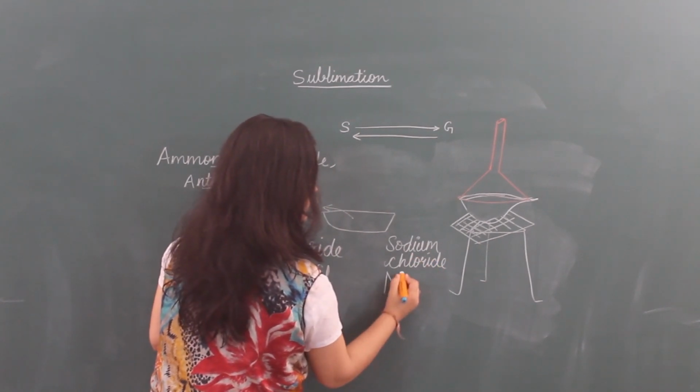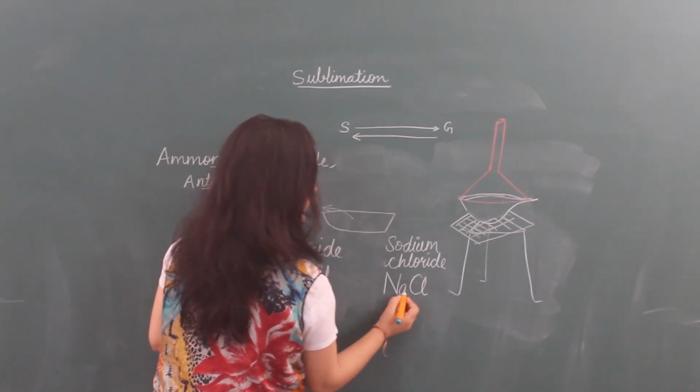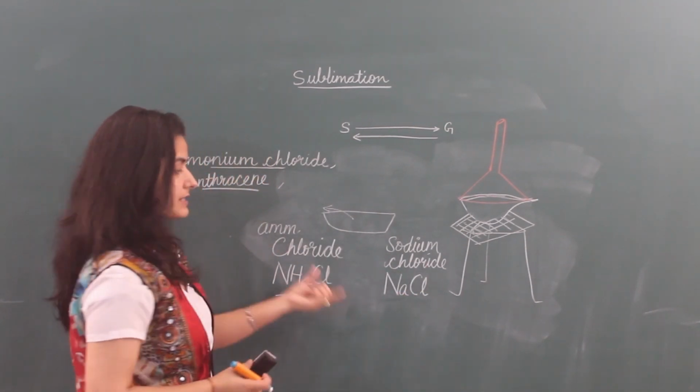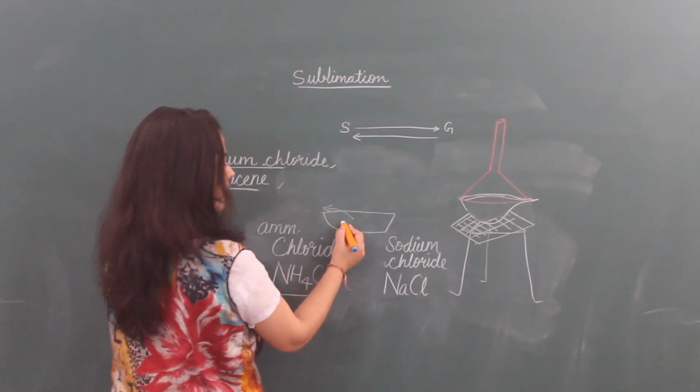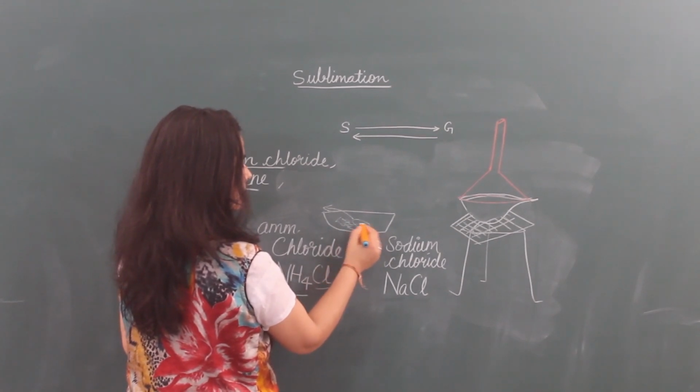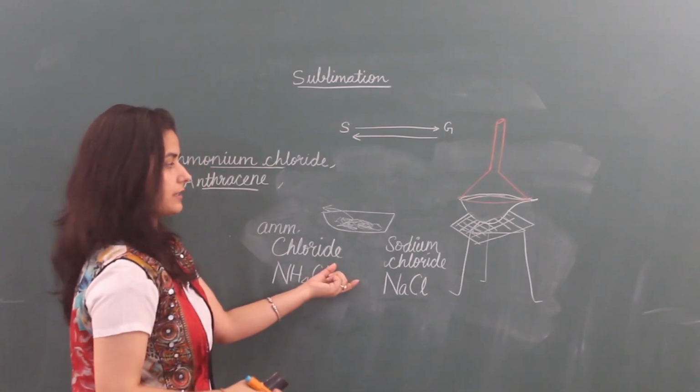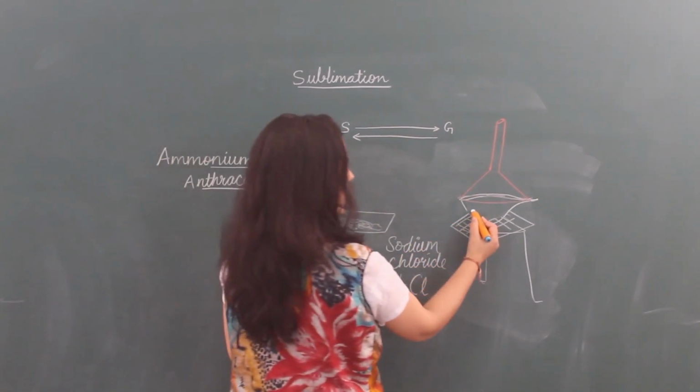Sodium chloride is NaCl. These two substances are similar. White color, crystalline structures looking like salt. I am taking here the sample, both are mixed here. Put this sample in the china dish.